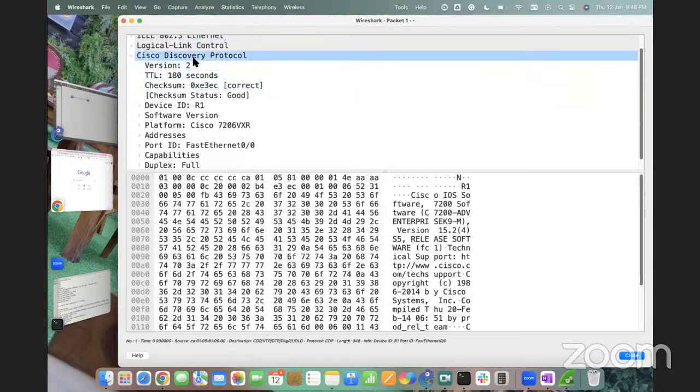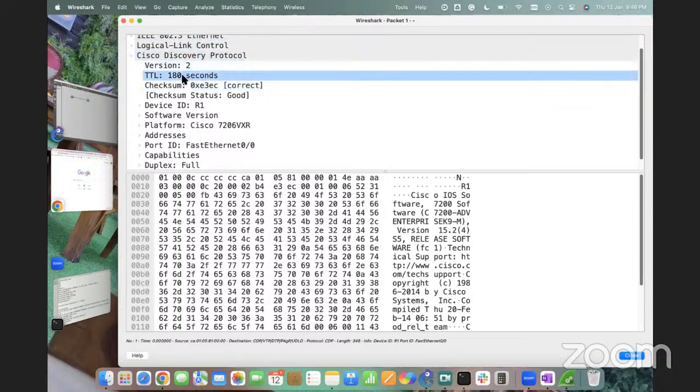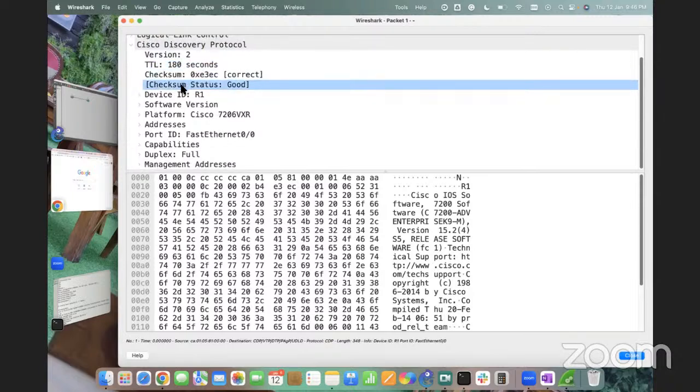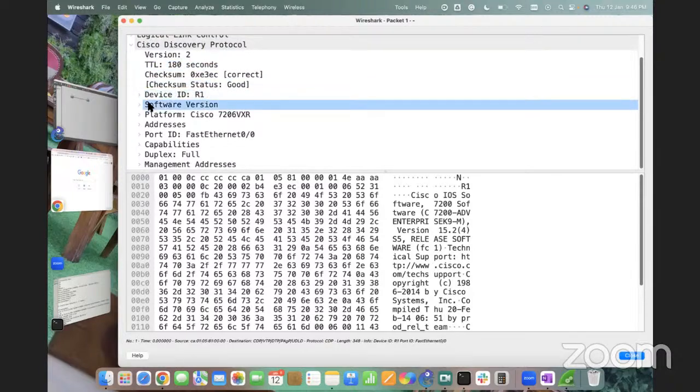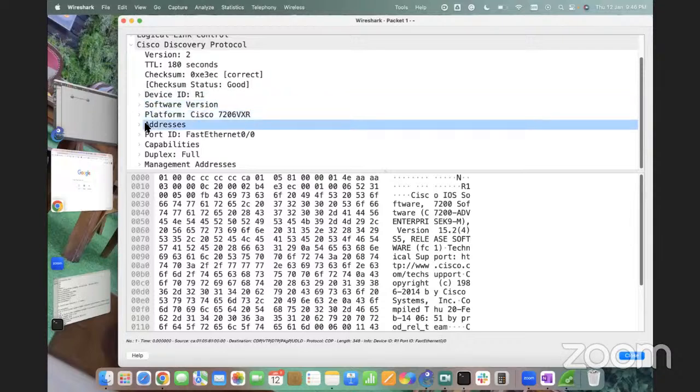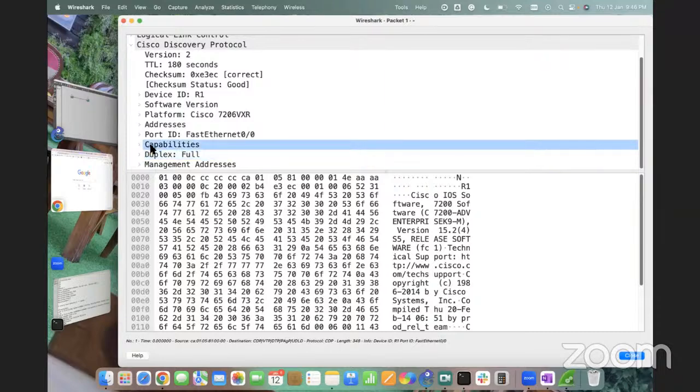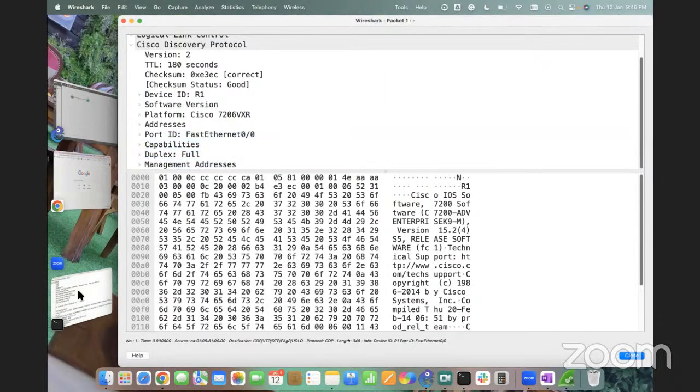Now the next thing. If you see in the CDP packet, I'm getting the version, the TTL, that's a timer basically, not the real TTL that we use in the ping packet. Device ID, the software version, the platform, the address, port ID, capabilities, duplex, and management address, as I told you. So let's go back here.